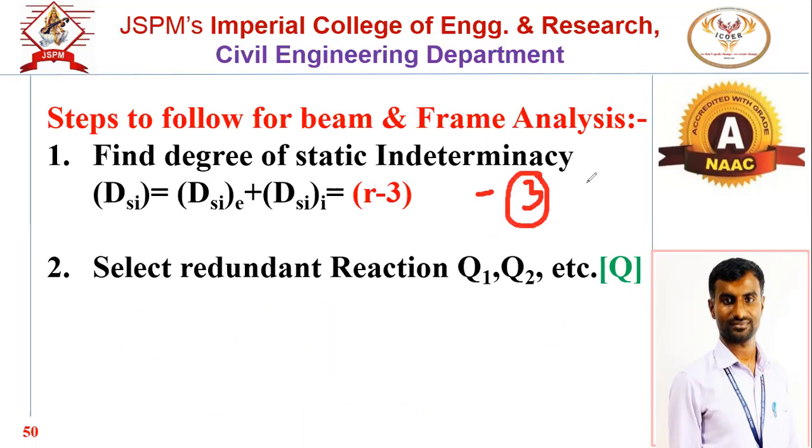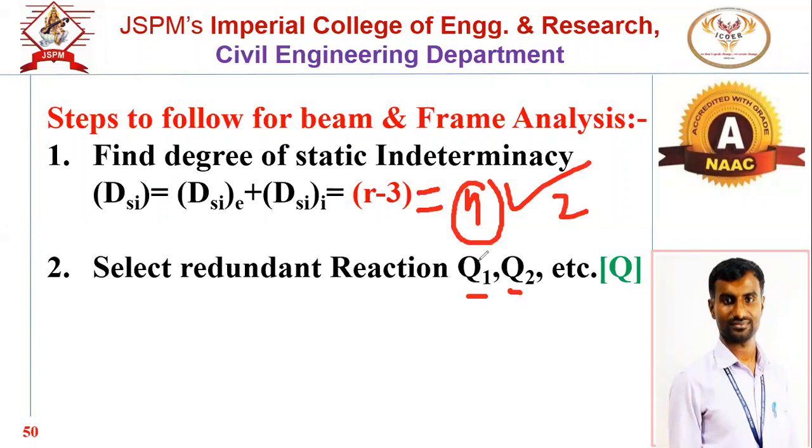Maximum 3, minimum 1. So between 1 and 3 you will get the value of DSI. Based on the DSI, the number of reactions we have to select. Out of n number of reactions, we have to select reactions equal to the value of DSI. If DSI is 2, then you have to find out or select 2 reactions in the particular beam.